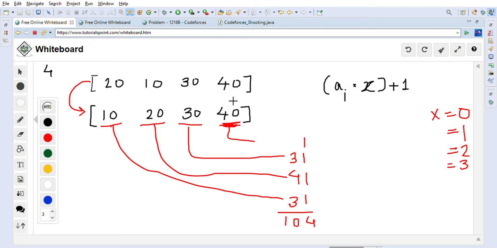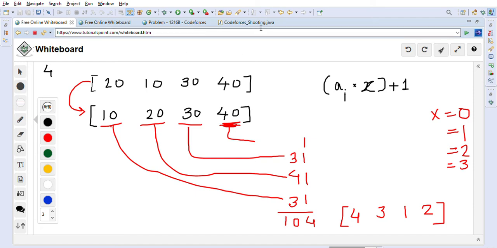So positions is 40 we took, so its position is 4. So let's type down the positions, right? 4 is the position for 40. After that 30 position is 3, so 3 is 30 position. 20 position is 1, right? Here 1, so 1 is the 20 position, and 10 position is 2 in the original array. So that is what we have to output as our answer, right? So this is the logic to solve this problem.